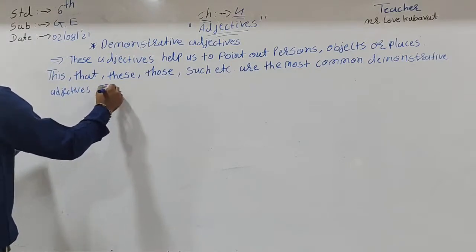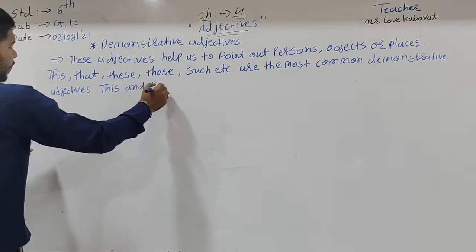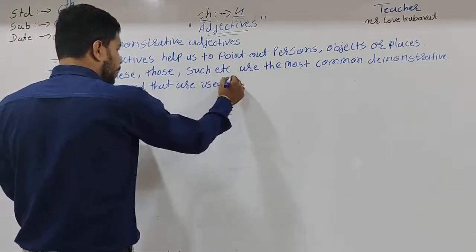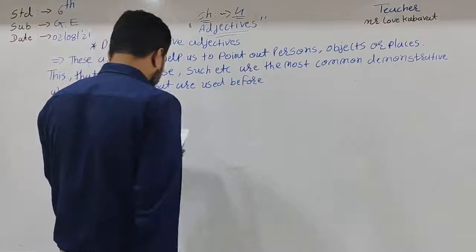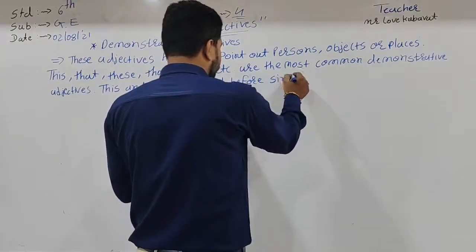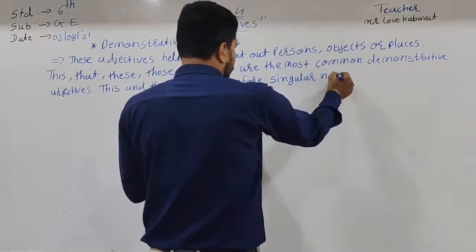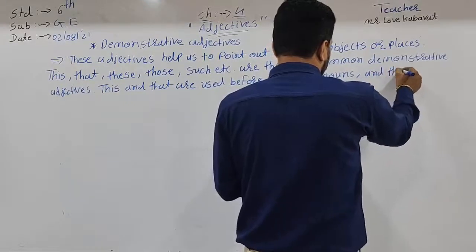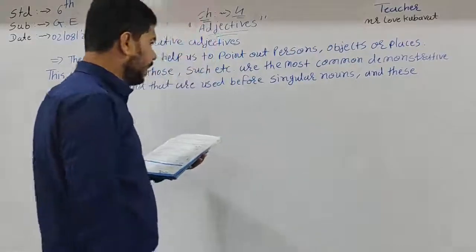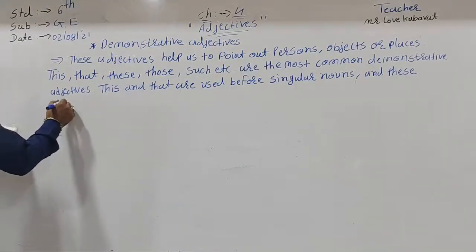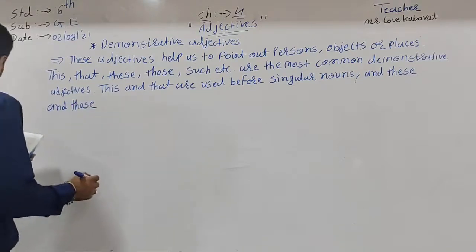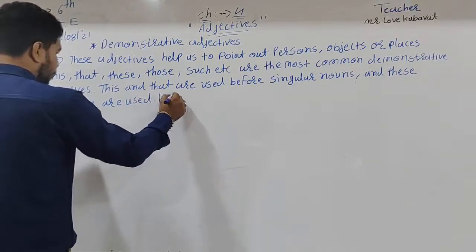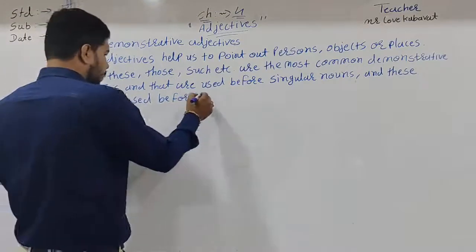This and that are used before singular nouns, and these and those are used before plural nouns.